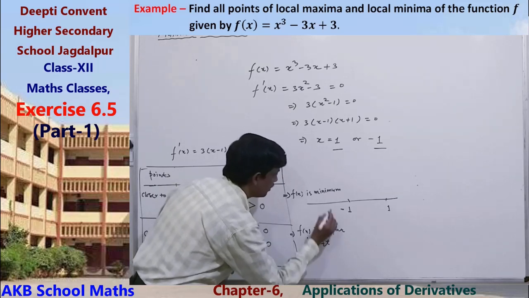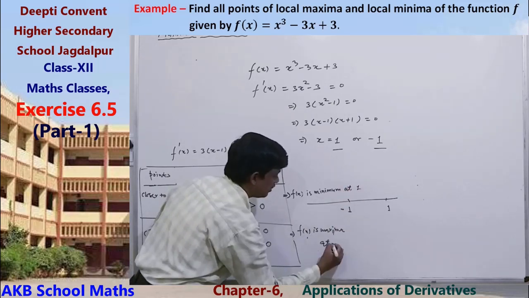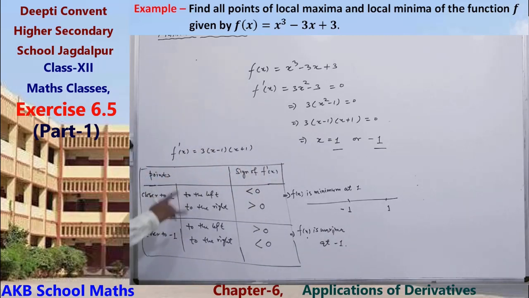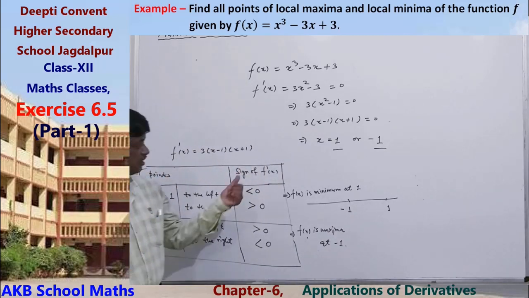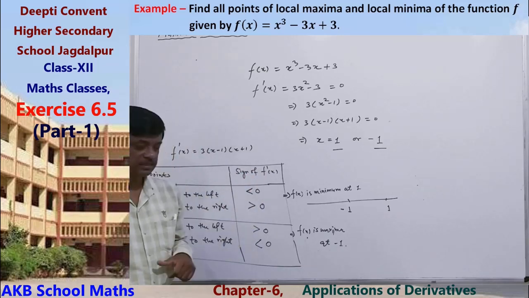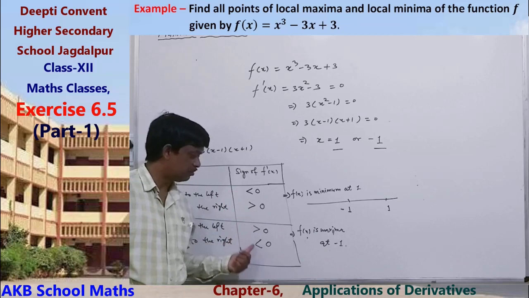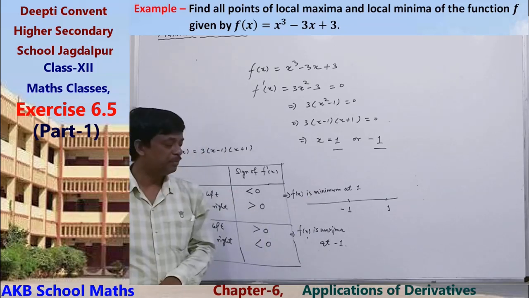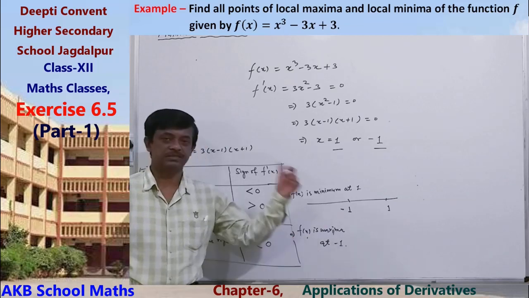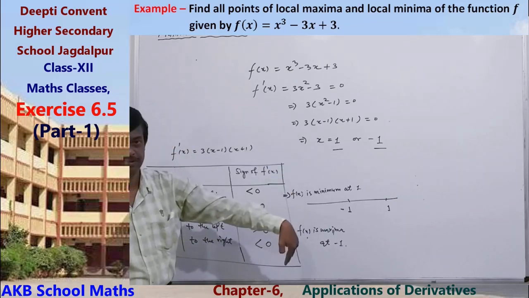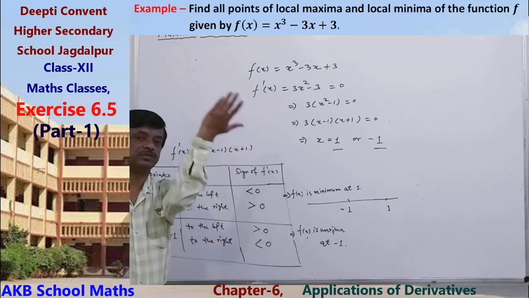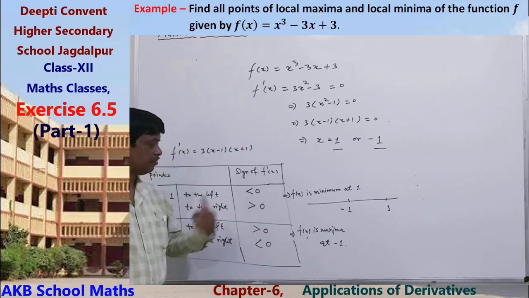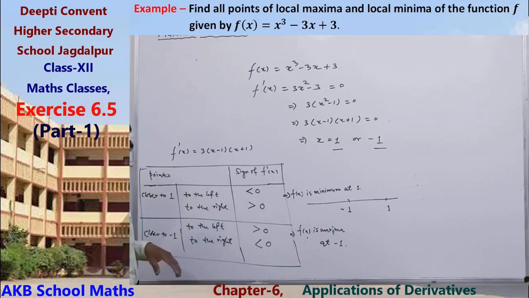That is, f(x) has a maximum at minus 1 and a minimum at 1. This is the first derivative test. We have to check whether the sign of the derivative changes from negative to positive or positive to negative. Negative to positive means minimum value. Positive to negative means maximum value. So this is the use of the first derivative test for checking whether the function is maximum or minimum at critical points. Clear?